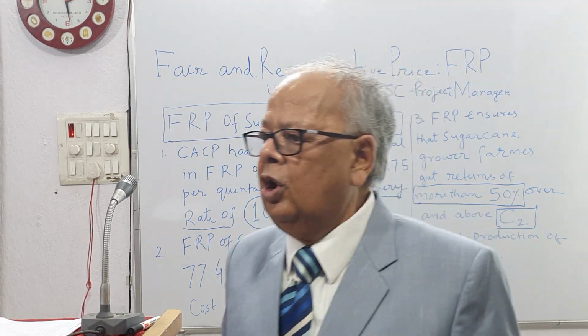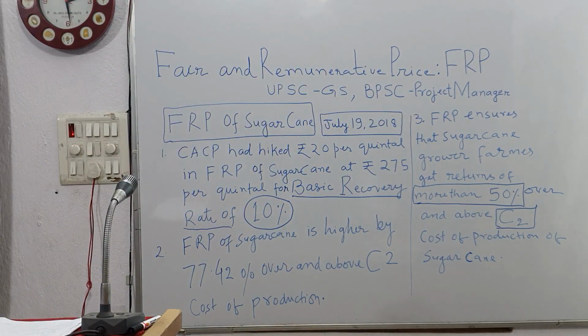This is what we call sucrose. In Bihar, sucrose is 8%.